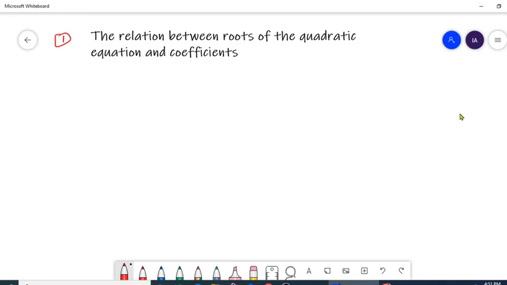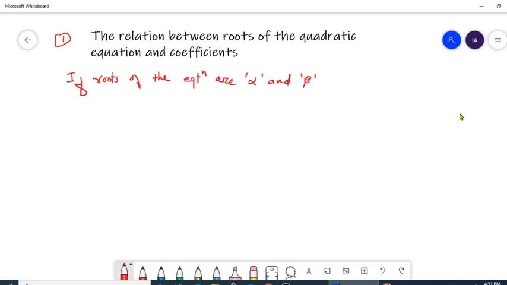Symbolically, we write: if roots of the equation, roots meaning solutions, are alpha and beta, so these are two roots of the equation, alpha and beta, then